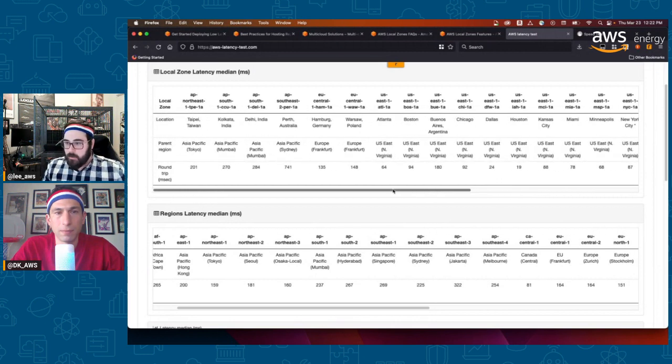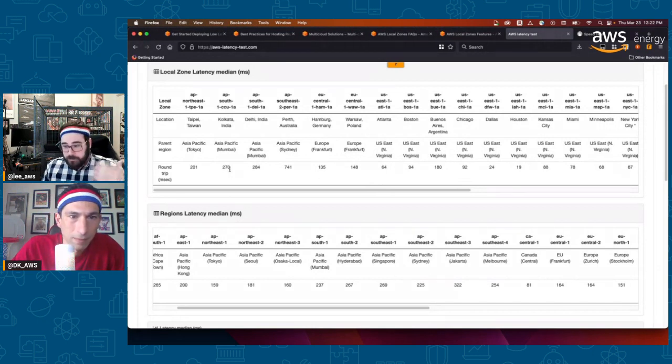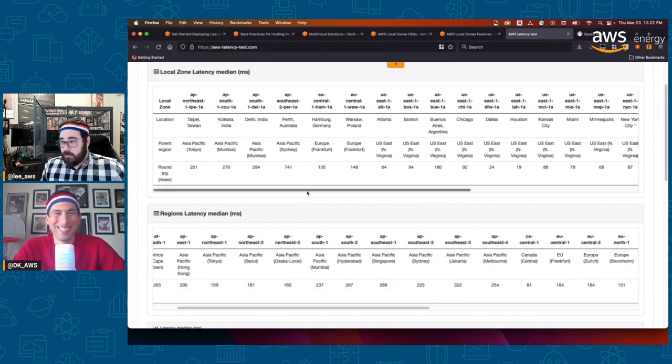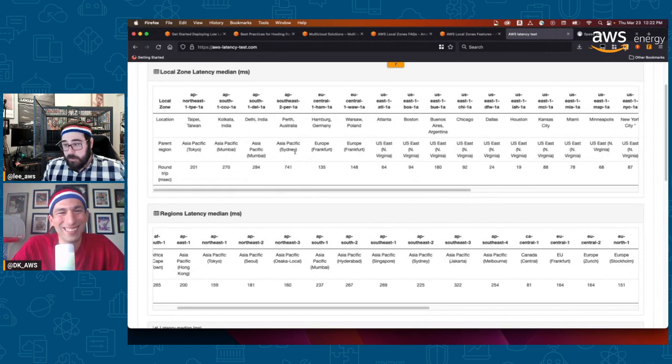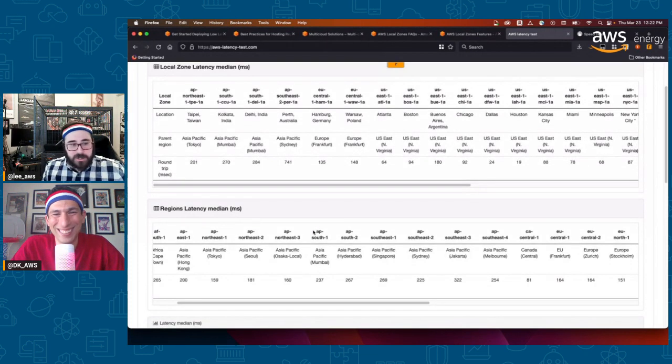If I go all the way around to something like India, we're looking in the 200s, right? Still really impressive. Yeah, really, really cool. Like you're way out there and you're getting pretty cool performance. Perth is way up there though. Yeah, I think that was actually jitters when I had to reload this page. It's hopefully working for the rest of you now. It was not for me at first.